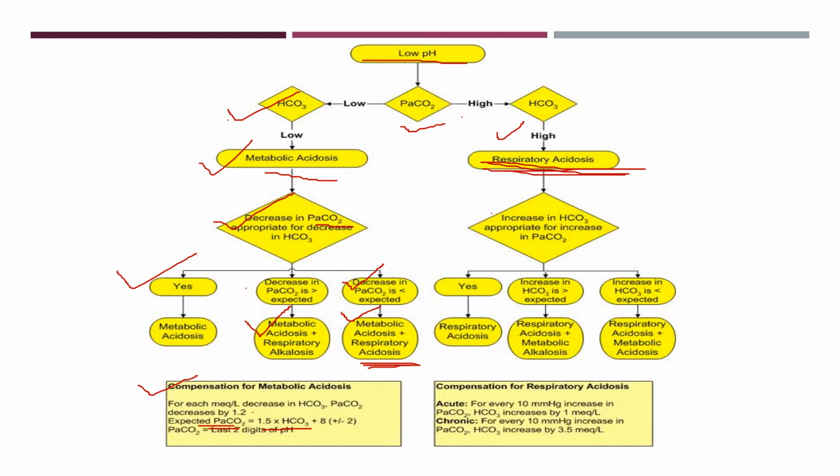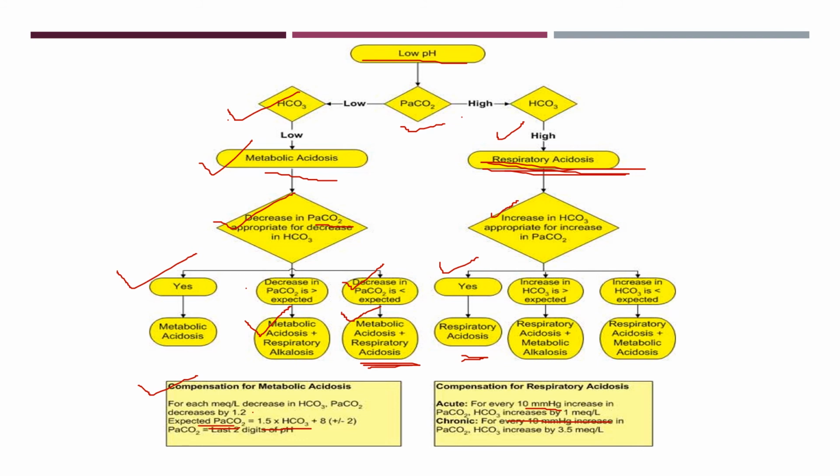There will be an increase in bicarbonate concentration. If this increase in bicarbonate concentration is within the expected value, how much is expected? For every 10 mmHg increase in PaCO2, HCO3 increases by 1 mEq/L. If it is respiratory acidosis, PaCO2 is increased, so bicarbonate will be retained. If it is within this expected range, we can say it is respiratory acidosis with renal compensation.